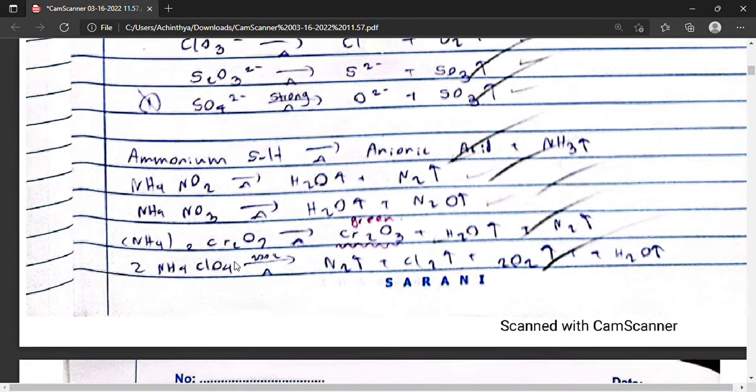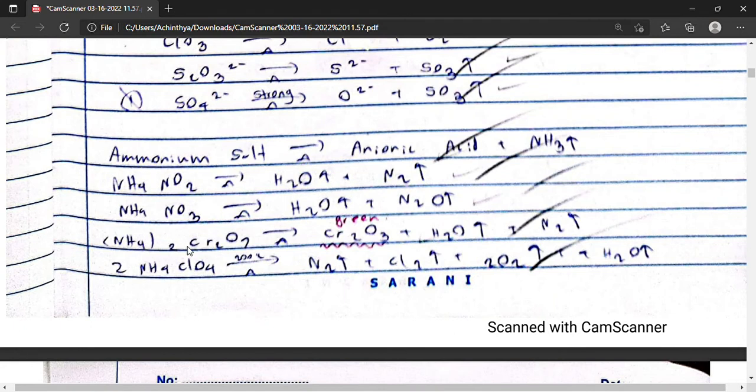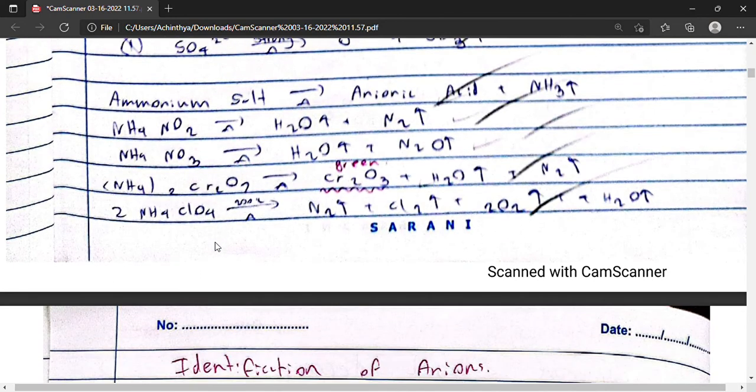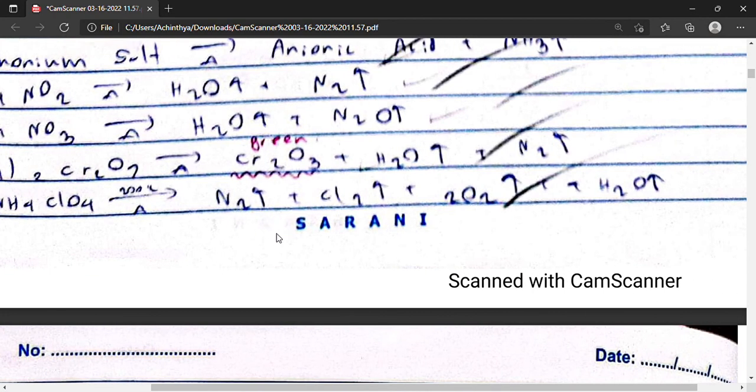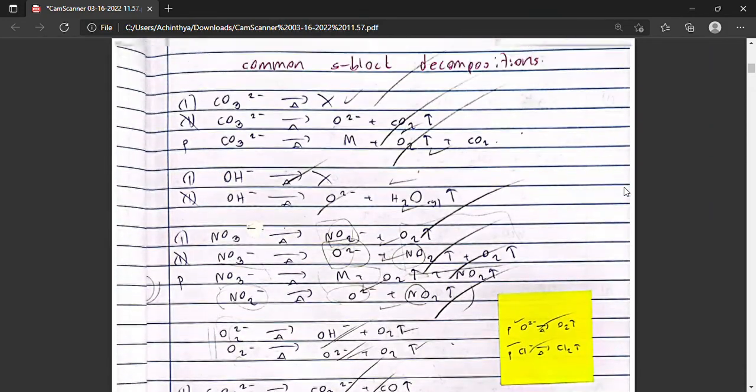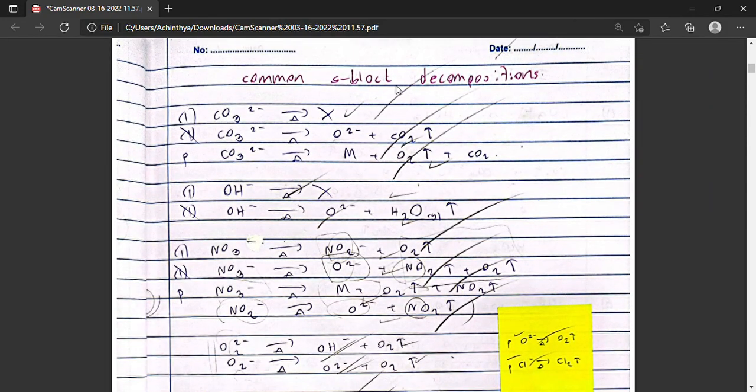Now this is an interesting reaction. This is the green colored ammonium dichromate. If we thermally decompose it, we'll be able to get the green chromic oxide, and we'll get steam and nitrogen as well. It's a nice reaction. Check it out, really. Decomposition of ammonium dichromate is quite a sight to see. And lastly, ammonium chlorate will thermally decompose to form nitrogen gas, chlorine gas, oxygen gas and steam. And this was a super duper summary of S block decompositions.